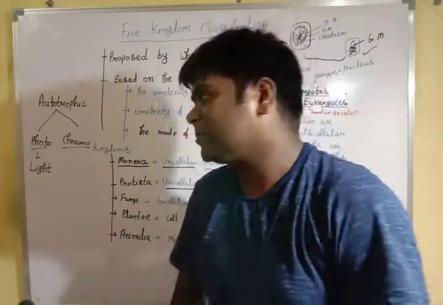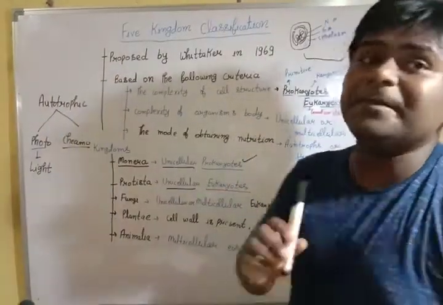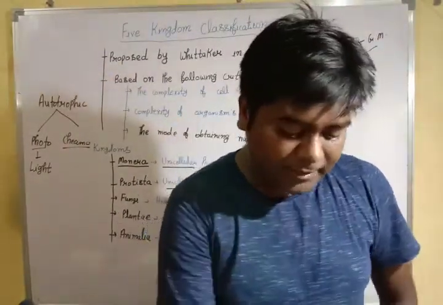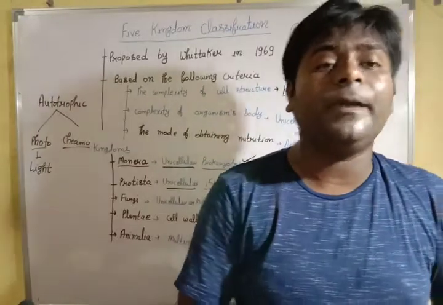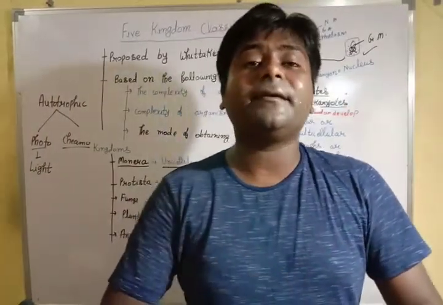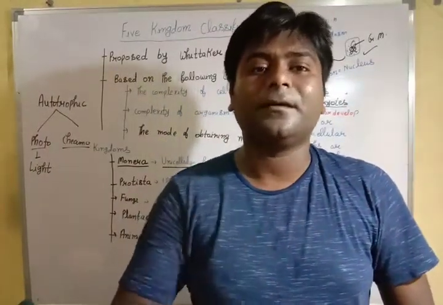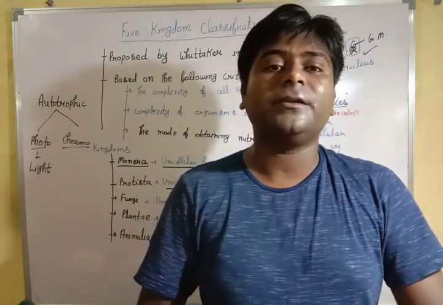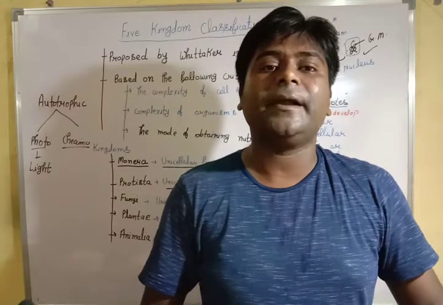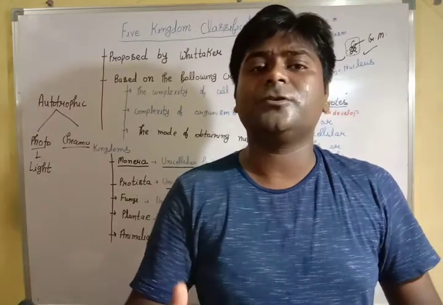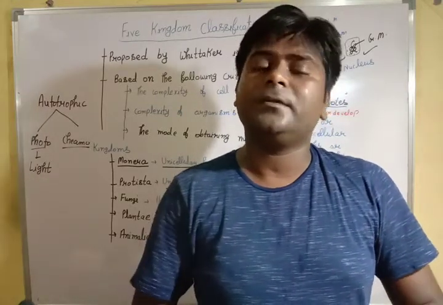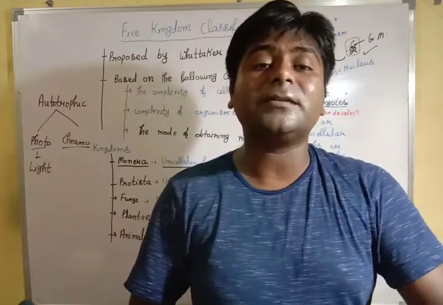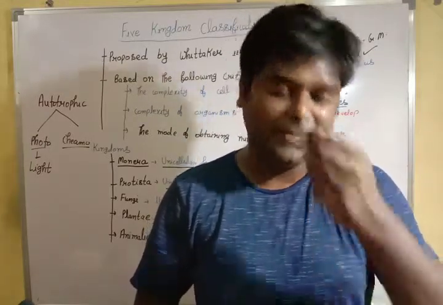Okay everyone, so that is the reason behind Whittaker having to classify, and he had to make a separate kingdom, that is fungi. I hope you have got the reason behind. Cell wall is made by chitin, that's why it is not kept in plantae. It is also heterotrophic, that is also one reason. And because it is having a cell wall, that's why it is not kept in Animalia.